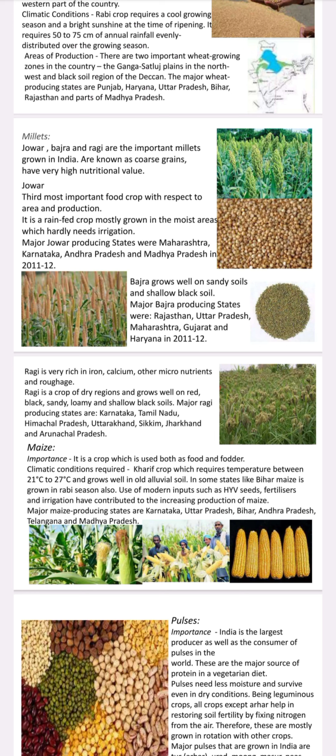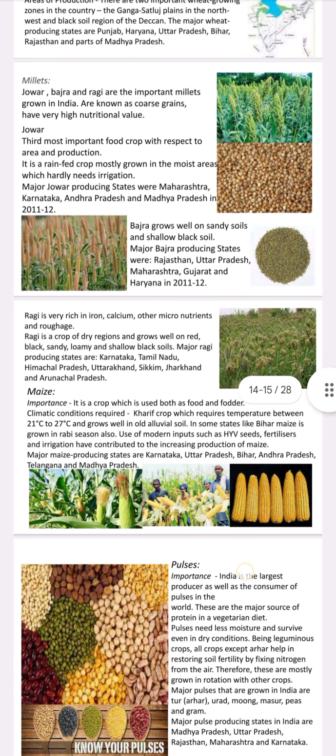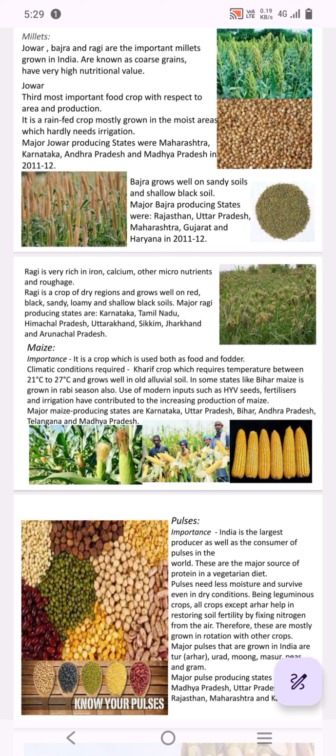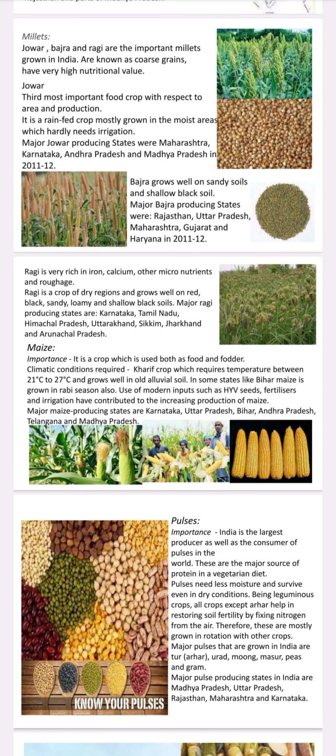Ragi is very rich in iron, calcium and other micronutrients and roughage. Ragi is a crop of dry regions and grows well on red, black, sandy, loamy and shallow black soils. Major ragi producing states are Karnataka, Tamil Nadu, Himachal Pradesh, Uttarakhand, Sikkim, Jharkhand, and Arunachal Pradesh.